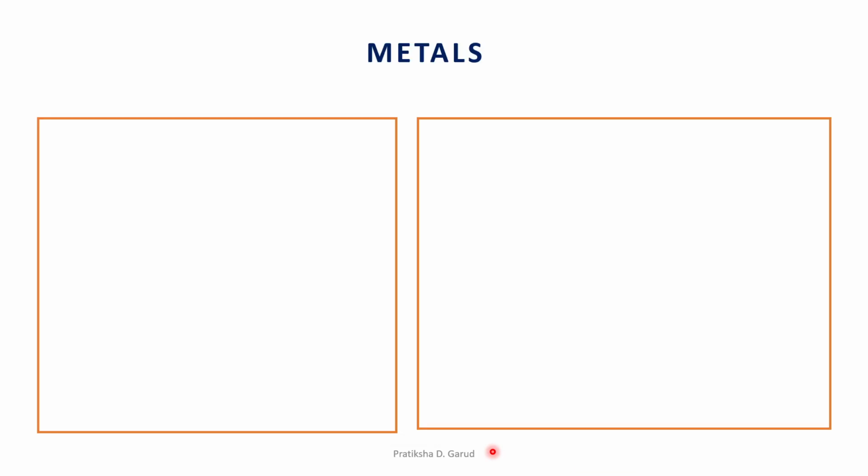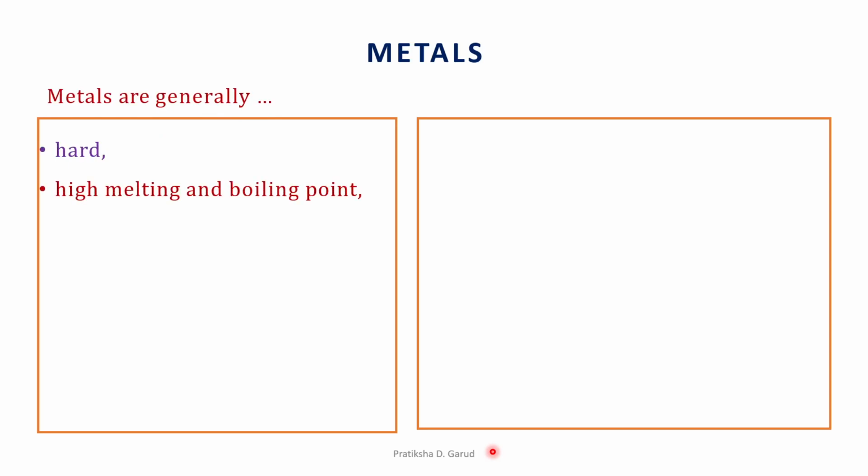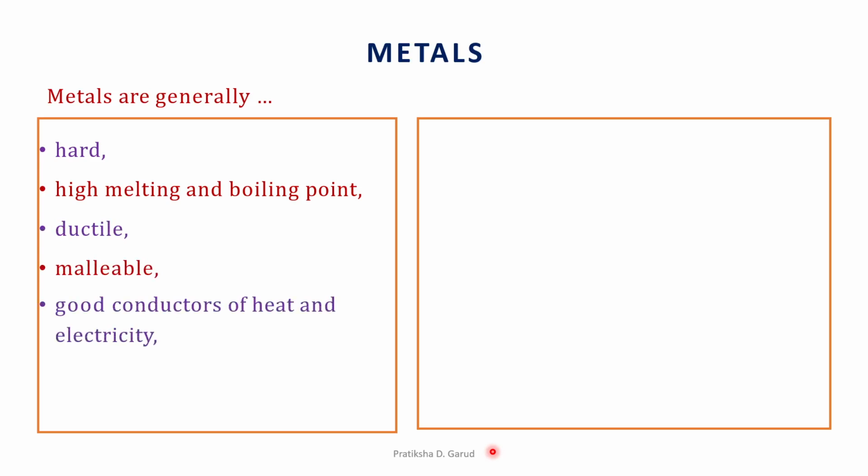So what are metals? Metals are generally hard in nature. They have high melting and boiling points. They are ductile and malleable, means drawn into sheets and wires. They are good conductors of heat and electricity. They are opaque, means non-transparent. Lustrous, means shiny. They have high reflecting power.